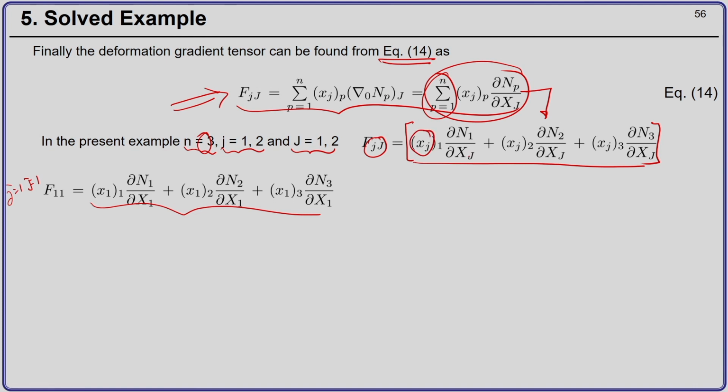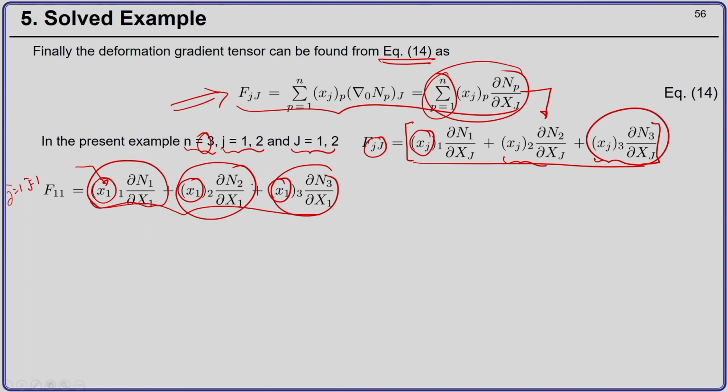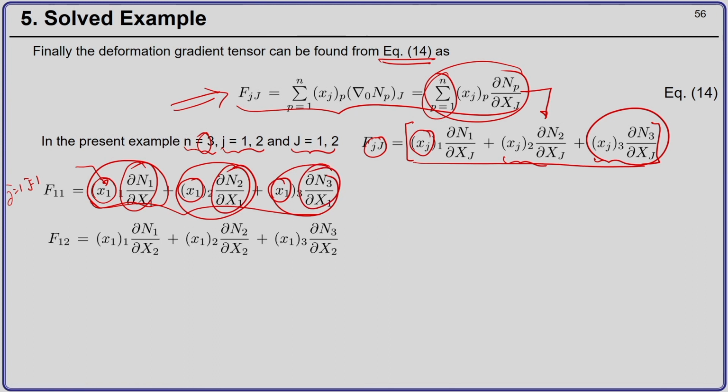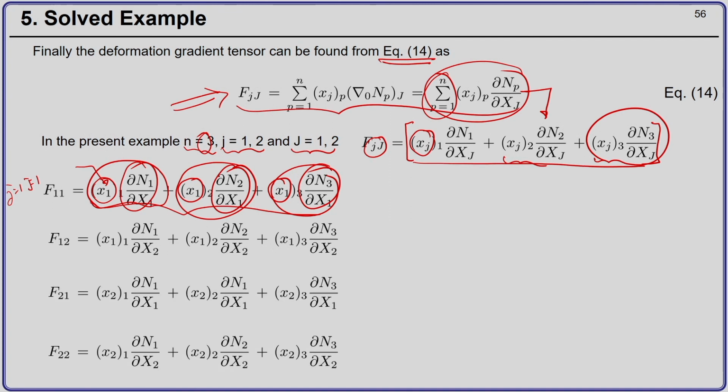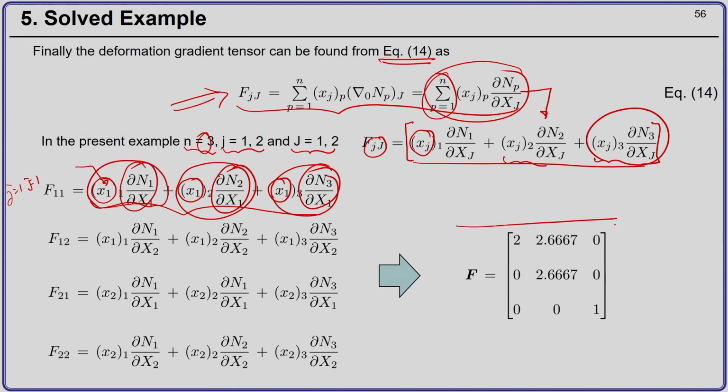What this means is x11 del N1 by del X1, that we have here. Then we will have x12 del N2 by del X1, that we have here, and we have x13 del N3 by del X1. So, x11 is the x1 coordinate of node 1, this is the x1 coordinate of node 2, this is the x1 coordinate of node 3. And we have already calculated the derivative of the shape functions with respect to the material coordinates from the previous slide, and when we substitute and do all these operations,